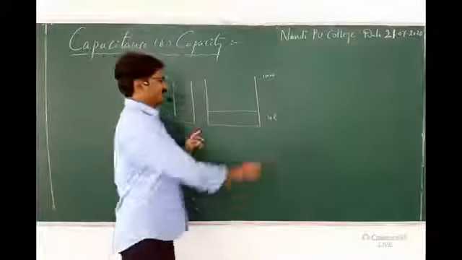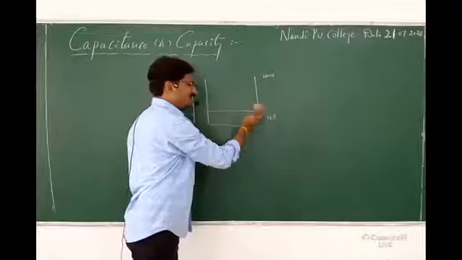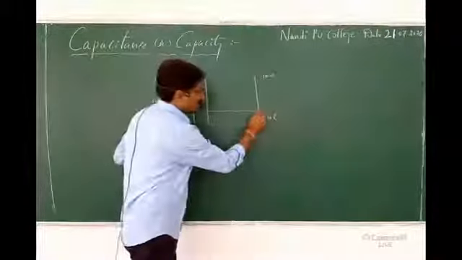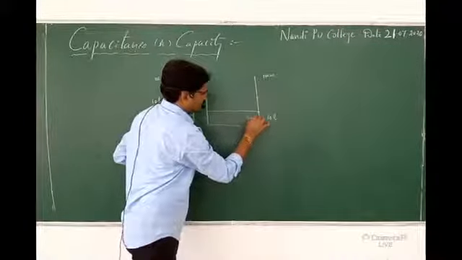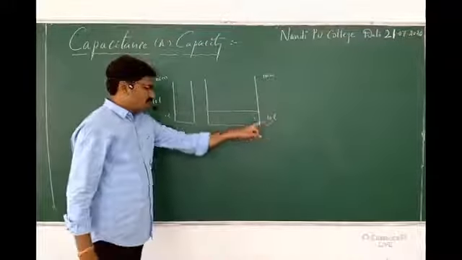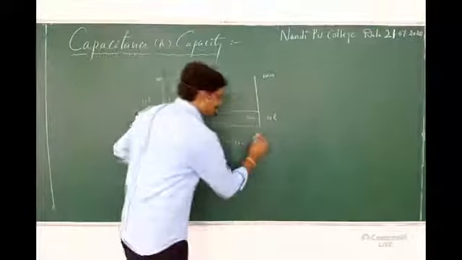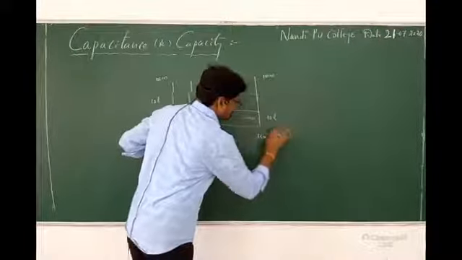Come to here. 10 centimeter, but the 10 liters of water does not belong to the total 10 centimeter. I can take 2 centimeters: for 2 centimeters there are 10 liters of water, which means for 1 centimeter there are 5 liters.